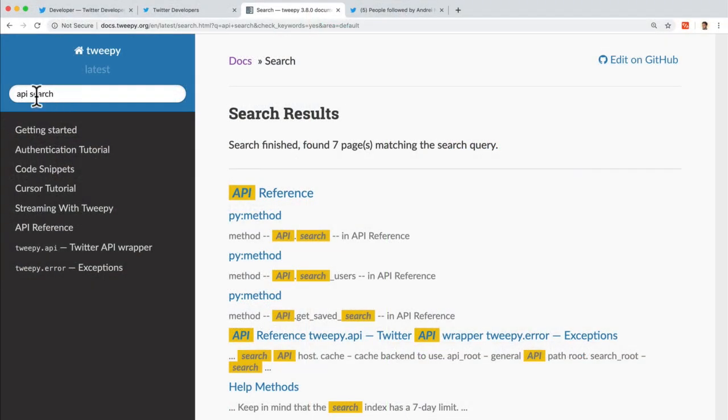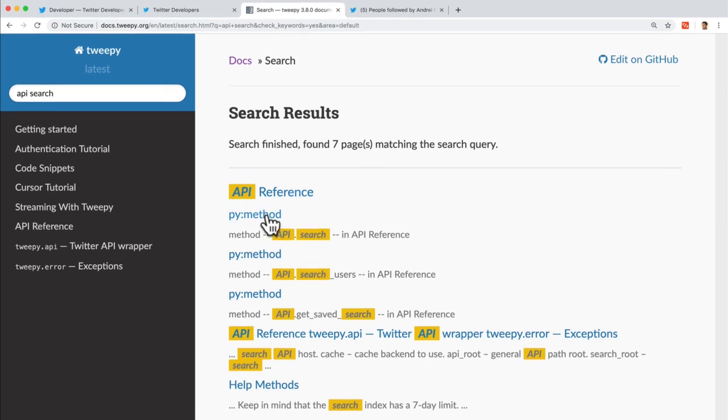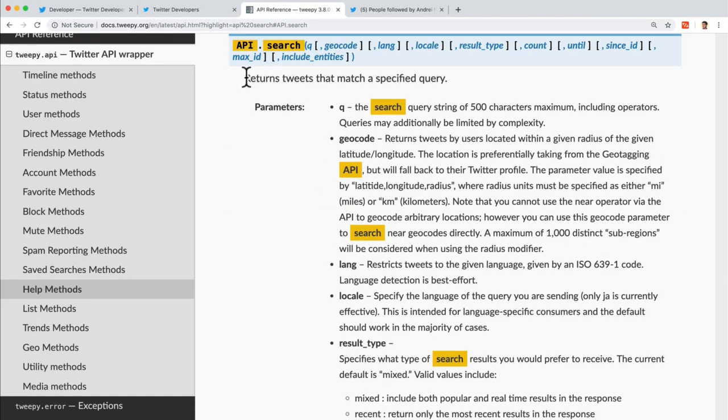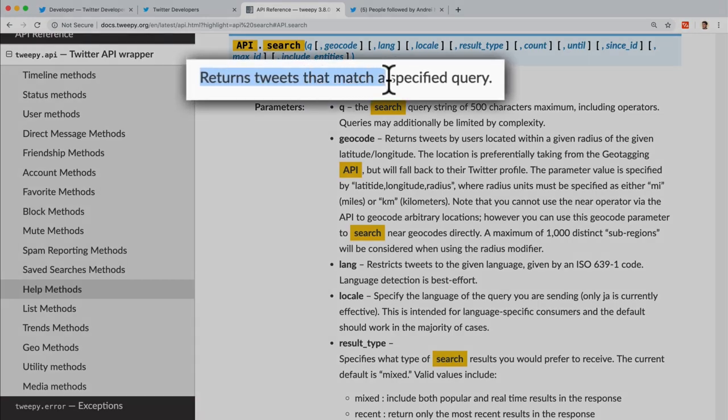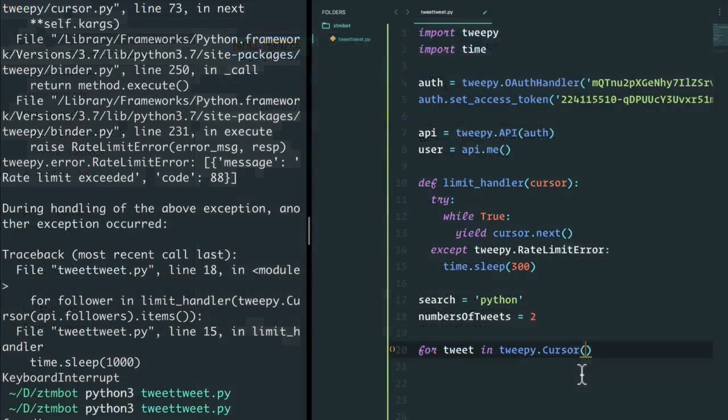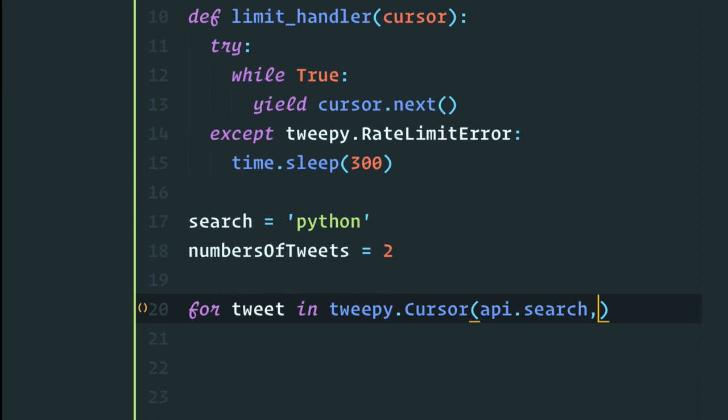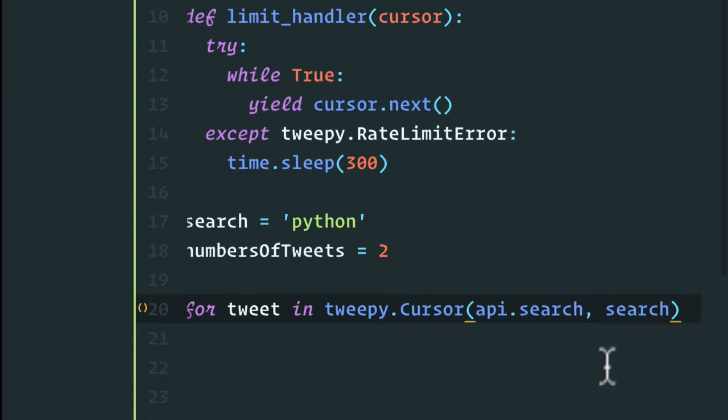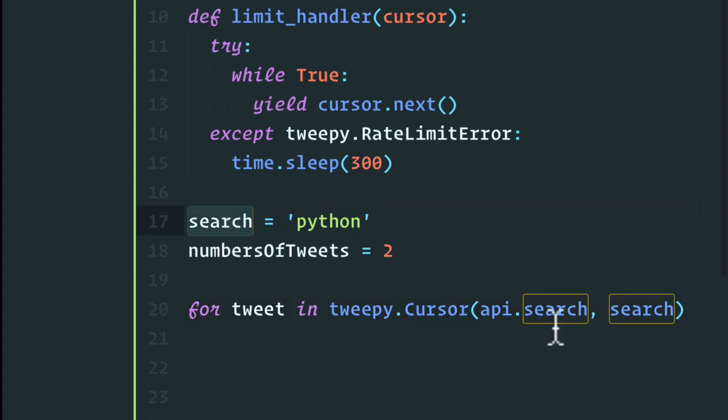If we go to the documentation here, and we go to the API reference, we see we have api.search that returns tweets that match a specified query. Again, if I go back, I can just say api.search to search the tweets, and we just search based on the term, which is right here, search.